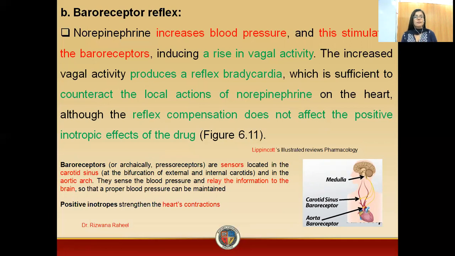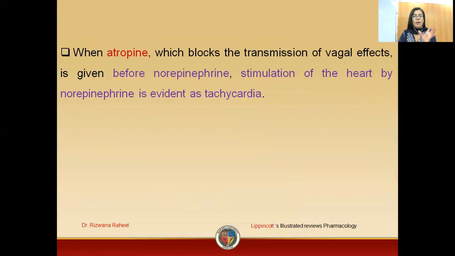But this reflex compensation will definitely not affect the positive inotropic effect of norepinephrine. Now, what is inotropic effect? We already know, positive inotropic effect means to strengthen the heart contractions. What will happen if you administer atropine to the patient?